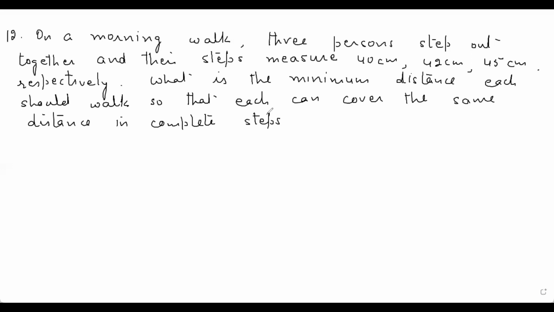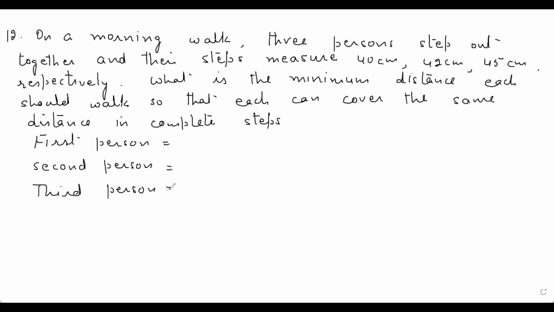Suppose there are 3 persons, first, second and third. Let me write, there are 3 persons. Let us name them first person, second person and third person. Length of step of first person is 40 centimeter. And the length of step of second person is 42 centimeter. And length of step of third person is 45 centimeter. Now, what is the minimum distance each should walk? If I am to find its minimum distance, then I am to find its LCM. I am to find the LCM of 40 centimeter, 42 centimeter, and 45 centimeter.